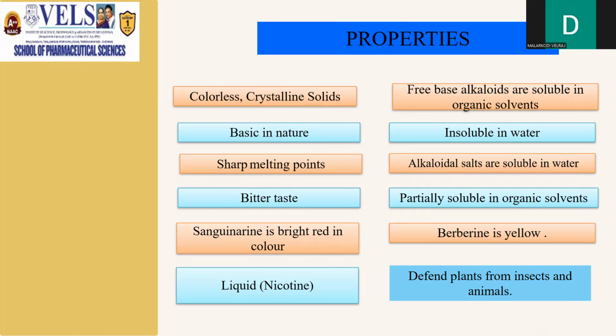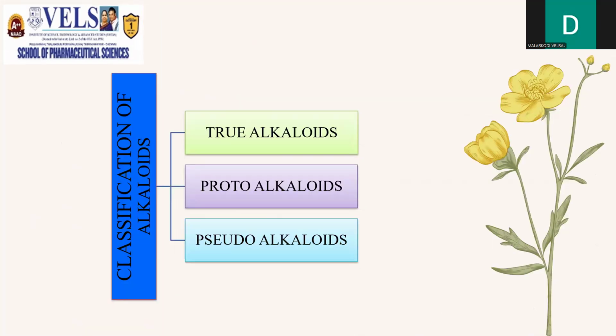They are partially soluble in organic solvents, and some of the alkaloids are colored, like sanguinarine in bright red color, berberine in yellow color, and some alkaloids are liquid in nature, like nicotine. And the main property of the alkaloids is to defend plants from insects and animals.